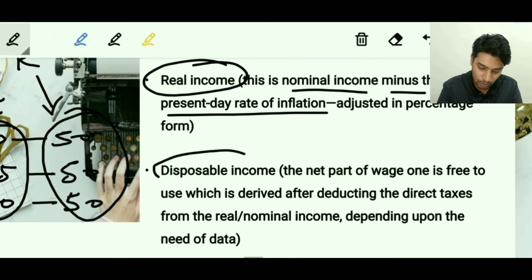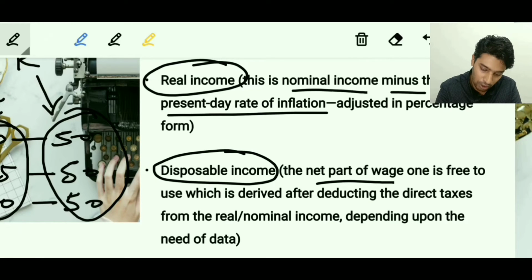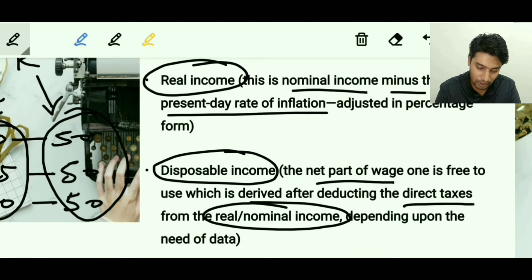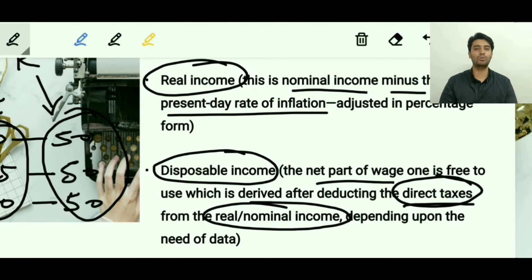And the last is disposable income. Disposable income is nothing but the net part of the wages which is free to be used by him, after deducting all the direct taxes. So basically you are removing the direct taxes from the real income, and finally you get the disposable income. What do we mean by direct taxes? They are nothing but the income tax which an individual pays, or, if it is a corporate, the corporate tax. Those are examples of direct taxes. I hope you are clear with these three terms.